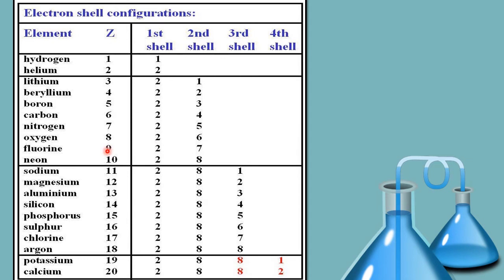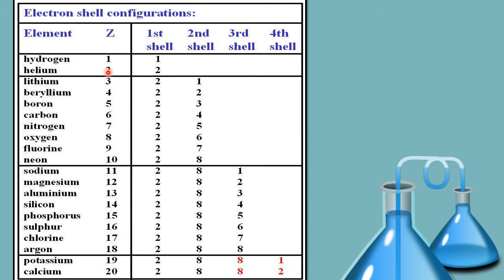Fluorine, atomic number 9: first shell will have 2 electrons and the second shell is going to have 7. Neon, atomic number 10: first shell has 2 electrons and the second shell has 8. Now here is an interesting fact that you need to see: neon is lucky. Why is neon lucky? Because the first shell is complete and the second shell is also complete. When any element has a complete shell, that atom is stable.